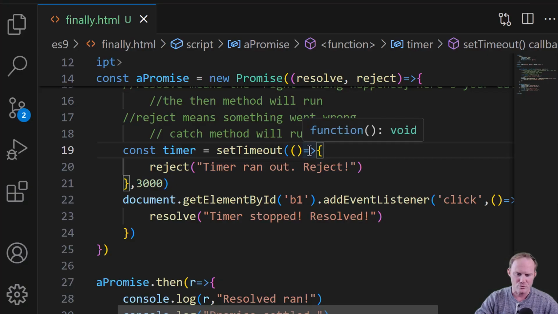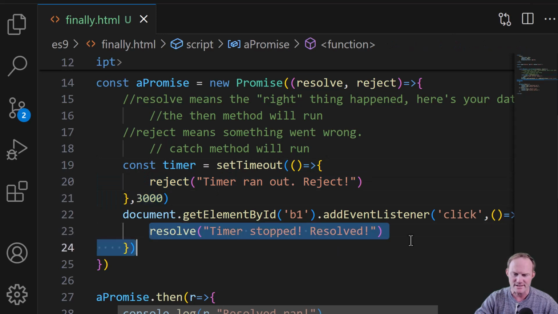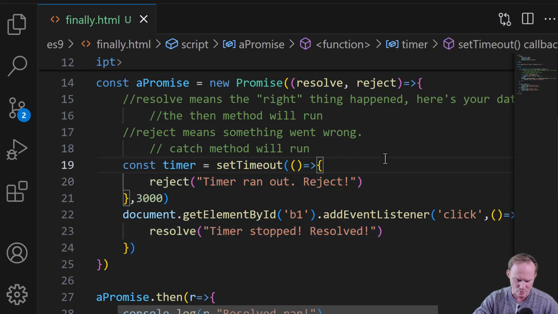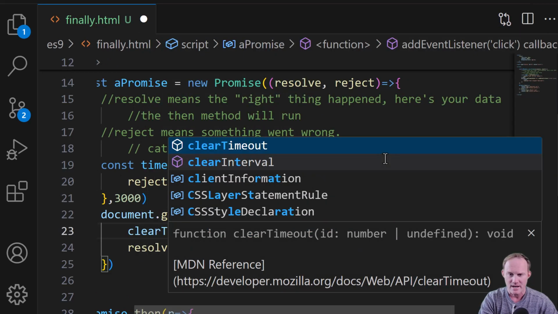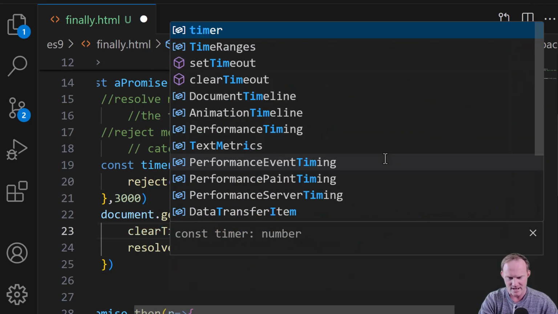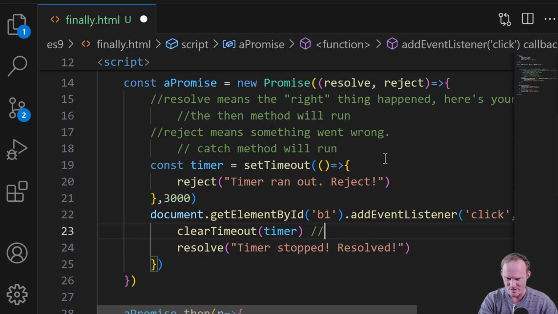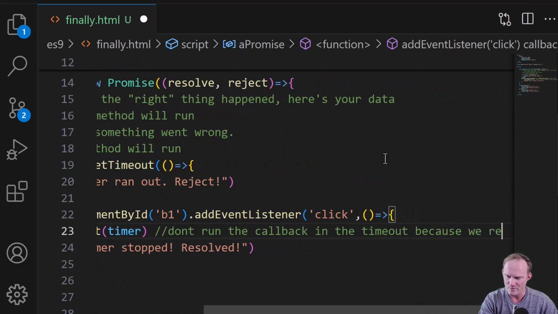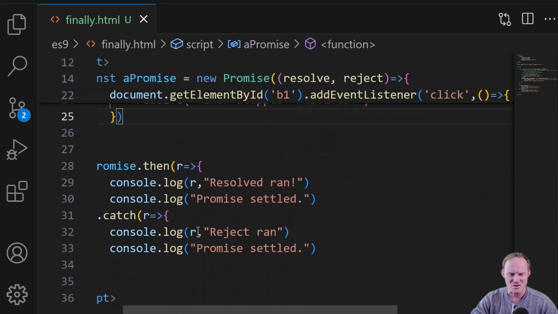Back over to, while I am here, I need to set a good example here. This callback is still going to run after 3 seconds even though we resolve. The reject just isn't going to do anything. So let's put inside of our click handler here, let's clear our timeout, and we'll hand it timer. That's why I gave it a variable name. I want to set a good example here. Don't run the callback in the timeout because we resolved. All right, doesn't have anything to do with finally. It's just the way things should be done.